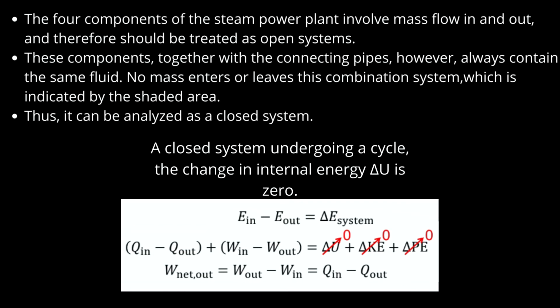Thus, it can be analyzed as a closed system. For a closed system undergoing a cycle, the change in internal energy is zero. So we can use this formula to get the net work or the work out, and to find the heat supplied and the heat ejected to the atmosphere.